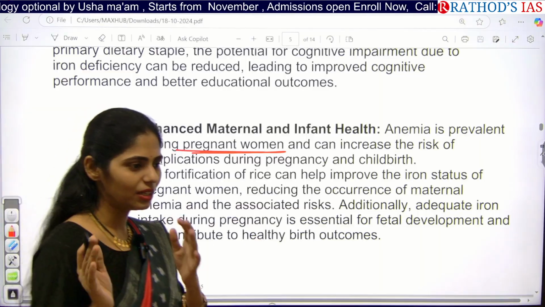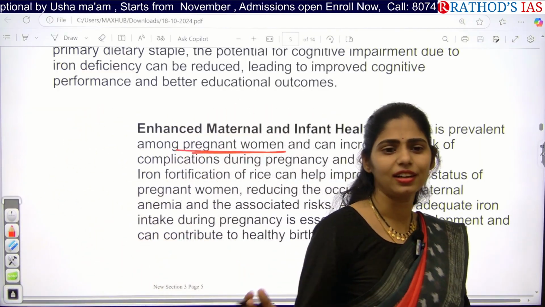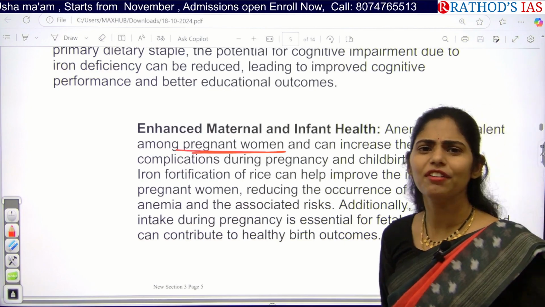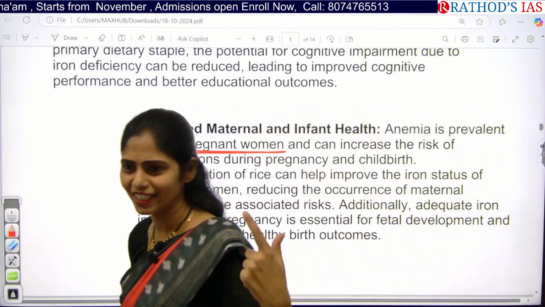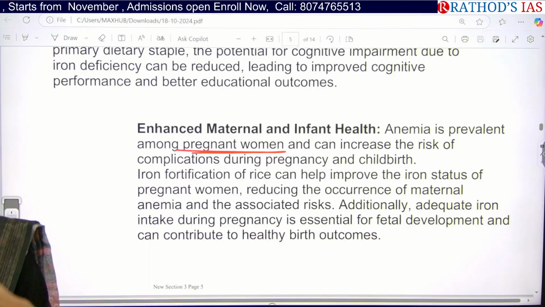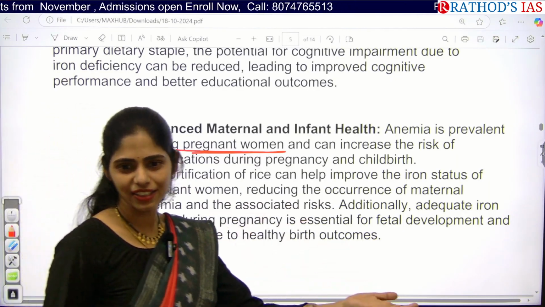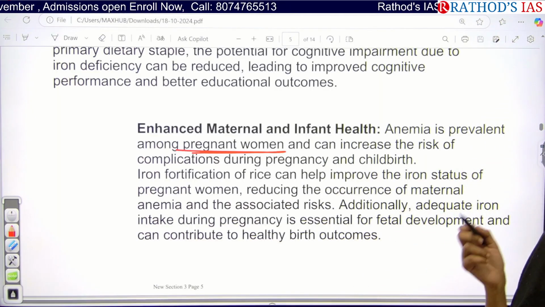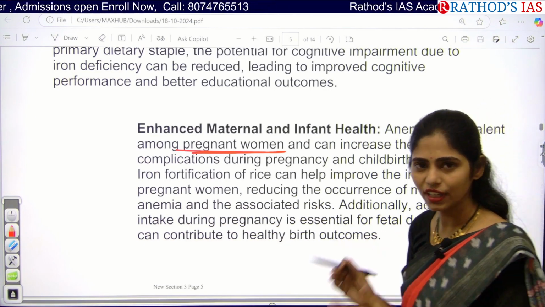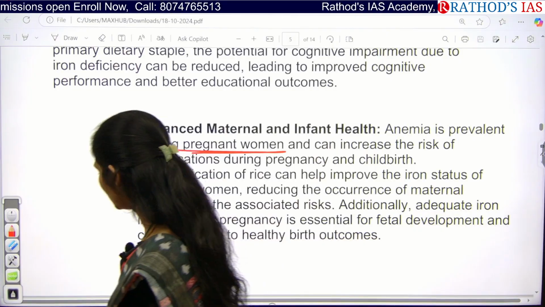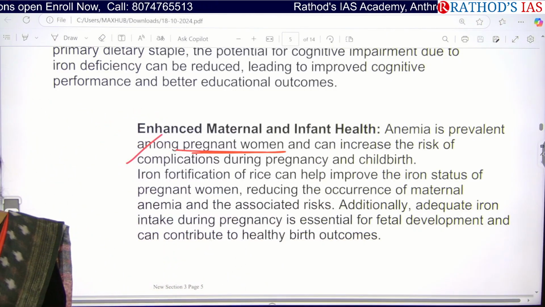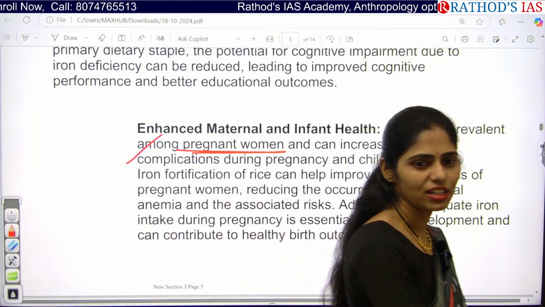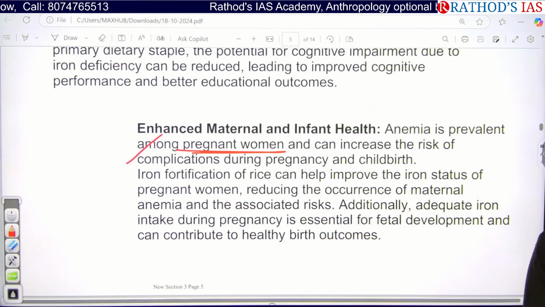So you can compare the pregnant women of India in the second trimester with the pregnant women of China or South Korea. They will be doing every work. I will be sharing that shot also, like how the pregnant women of India will be and others will be. Why? Because there is no proper hemoglobin level in women of India. So it is one important thing, and actually it is cyclic. Whenever the mother is having less hemoglobin, obviously that will be transferred to the children. Children will also have less hemoglobin.